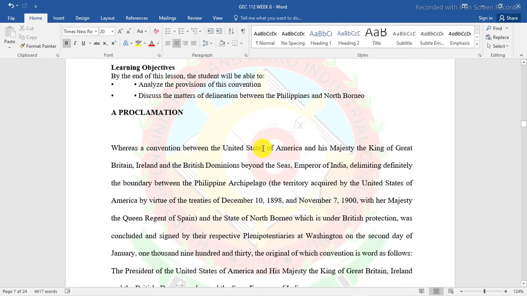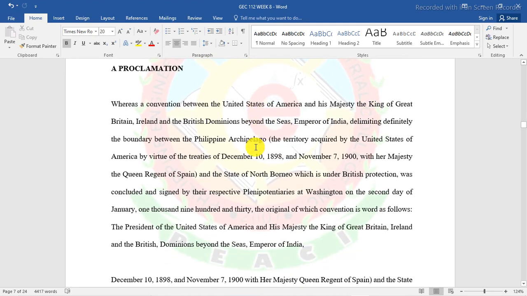So, proclamation, basahin natin. Whereas a convention between the United States of America and His Majesty the King of Great Britain, Ireland and British dominions beyond the seas, Emperor of India, delimiting definitely the boundary between the Philippine archipelago, the territory acquired by the United States of America by virtue of treaties on December 10, 1898 and November 7, 1900 with Her Majesty, Queen Regent of Spain.